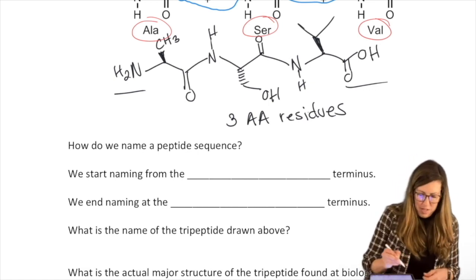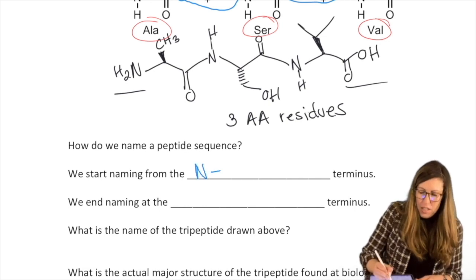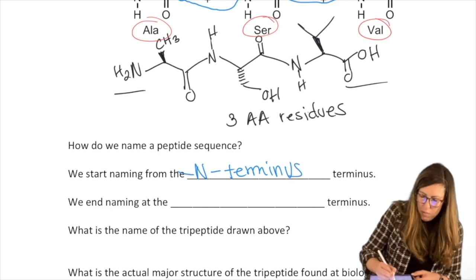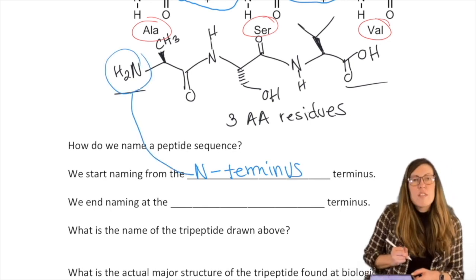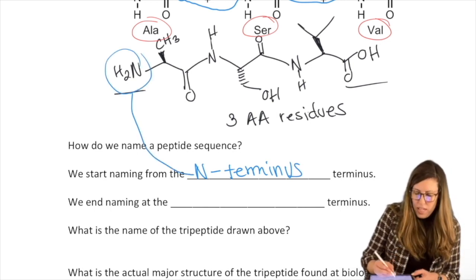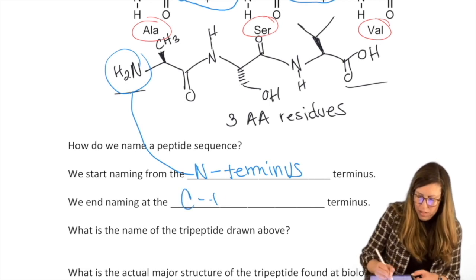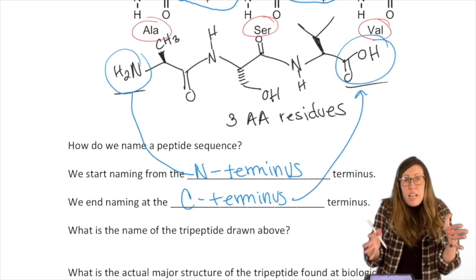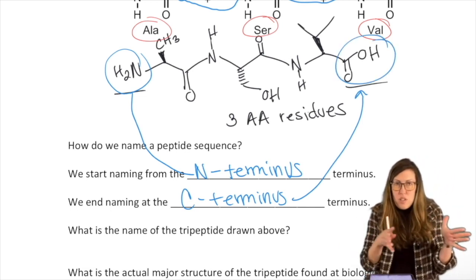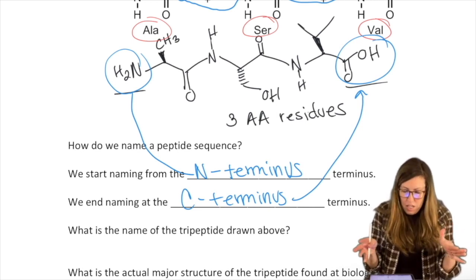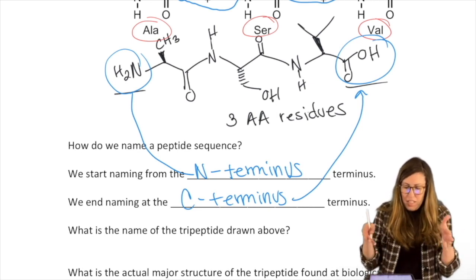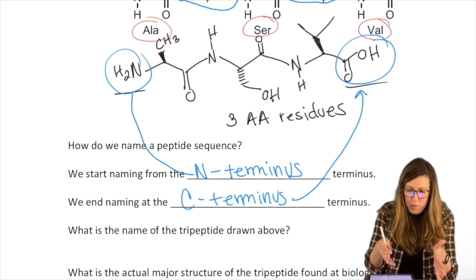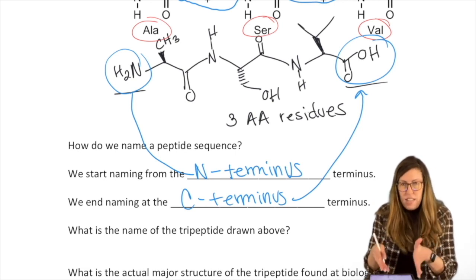So how does that happen? You start naming at the N terminus, as you probably could guess. That means where the amine is. We end naming at the C terminus. As you might be able to guess, that's where the carboxylic acid is. So it's already set up in our left to right reading order, which may or may not be easier, depending on what you're used to, but we're going to start at N, and we go in order. Ala, ser, val.